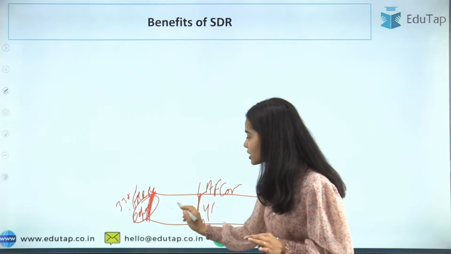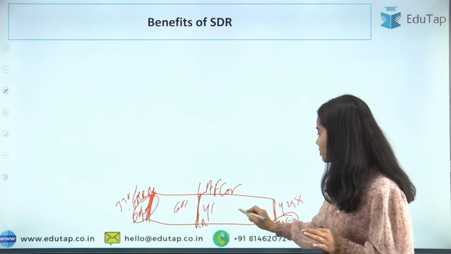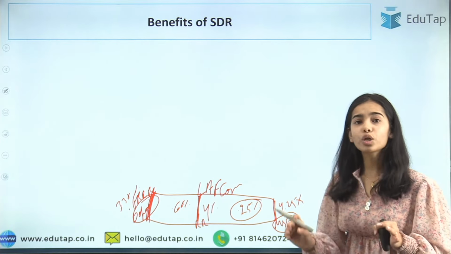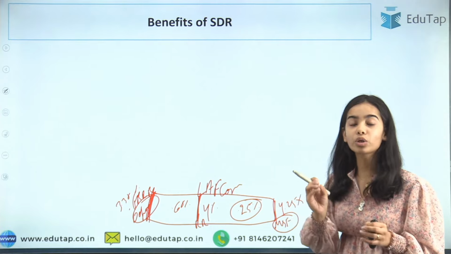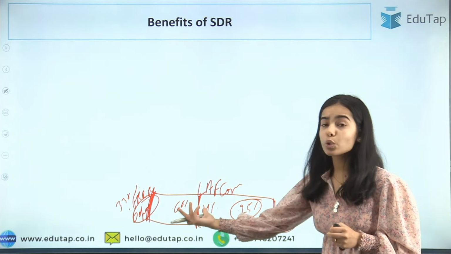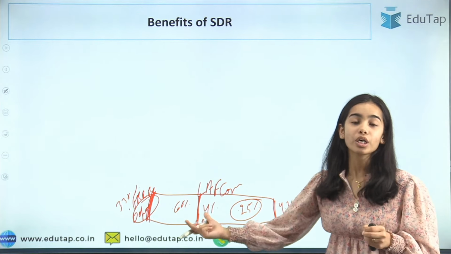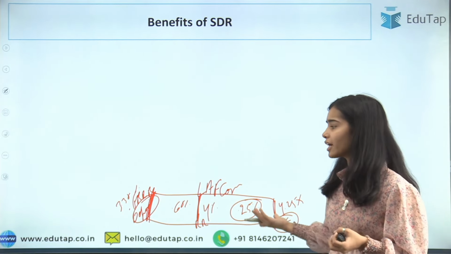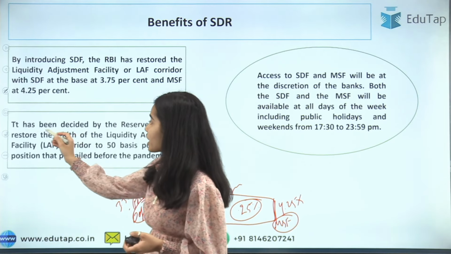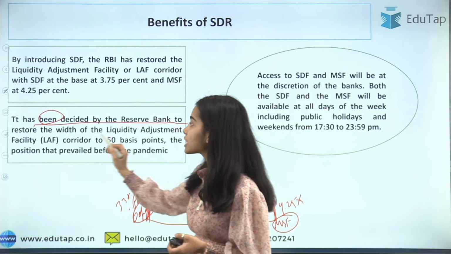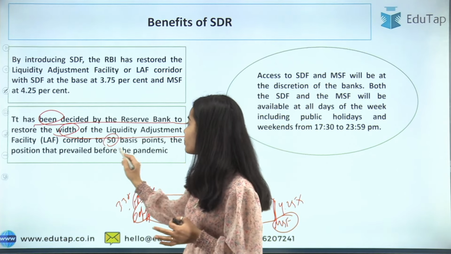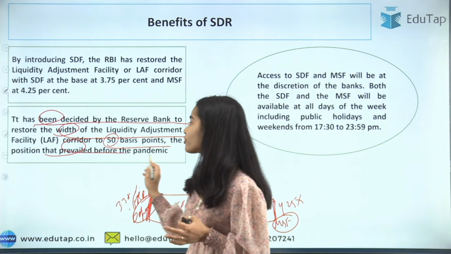Here the difference is 0.65% and here the difference is 0.25%. So the total difference was 0.9, the 90 basis points we can say. So there was no symmetry in this LAF corridor through which we can gauge what will happen in the future. So it has been decided by the Reserve Bank to restore the width of the liquidity adjustment facility corridor to 50 basis points, the position that prevailed before the pandemic.